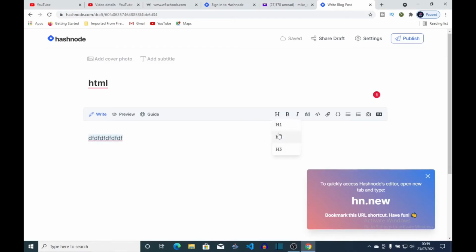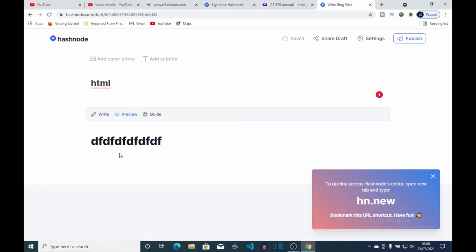So let's say we have H1, H2, H3. When I'm writing an article and I want to create a sub-heading in my article, I can just come here and click any of these I want. So let's see H1, but it won't really show right now, but we can preview it by clicking on preview. So you can preview what you're writing. You can see I just click on preview and it shows me how it will look.